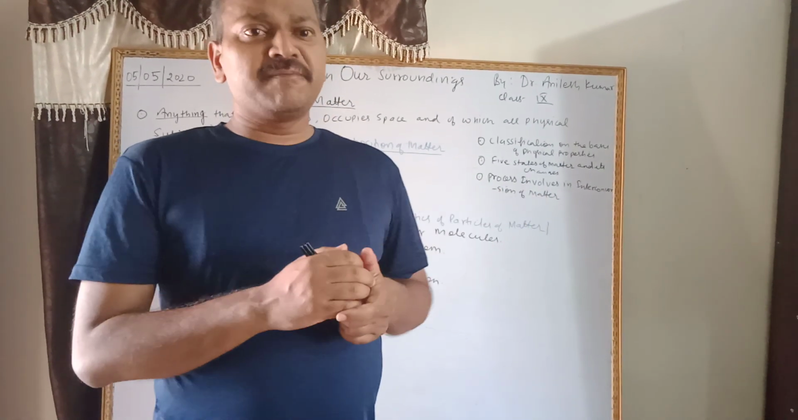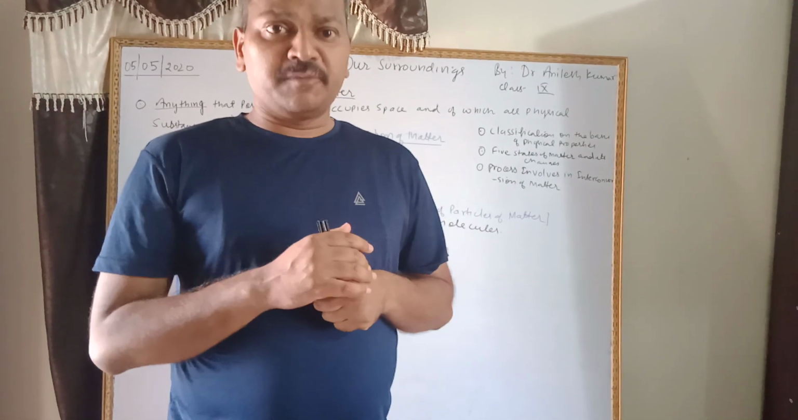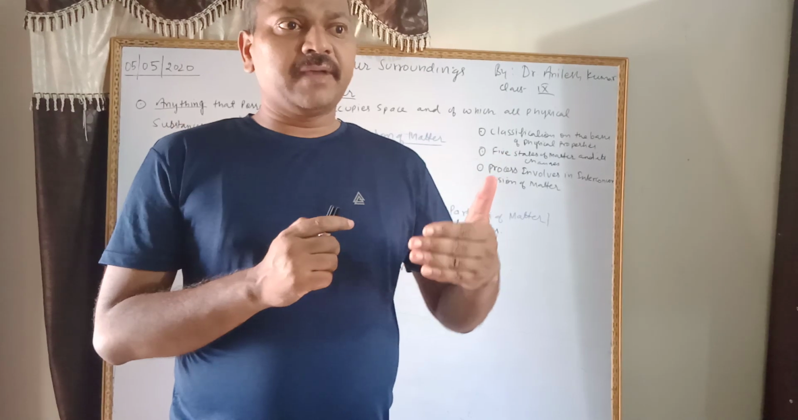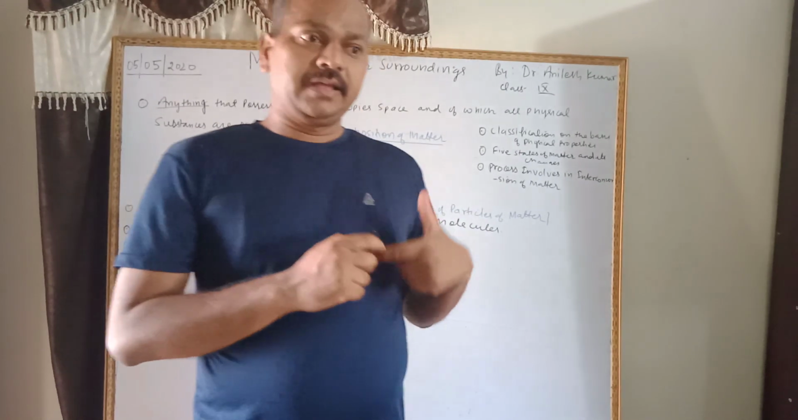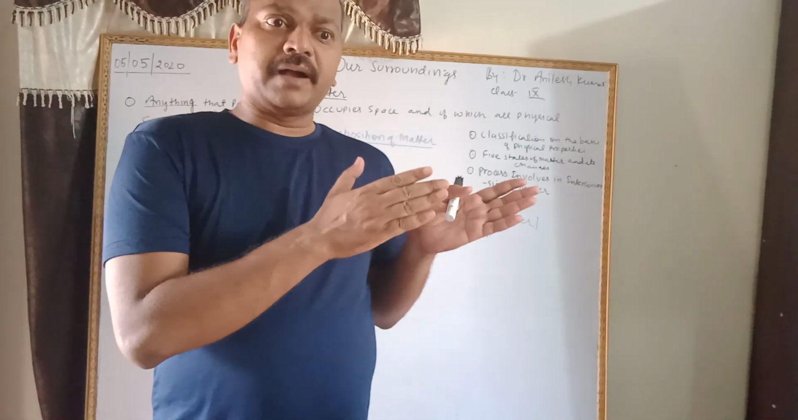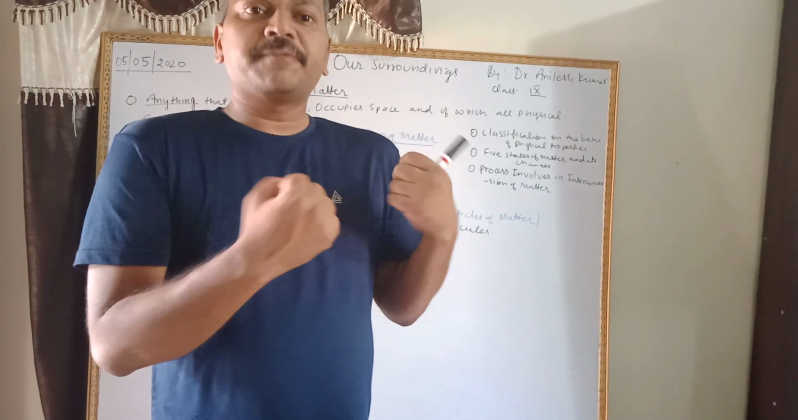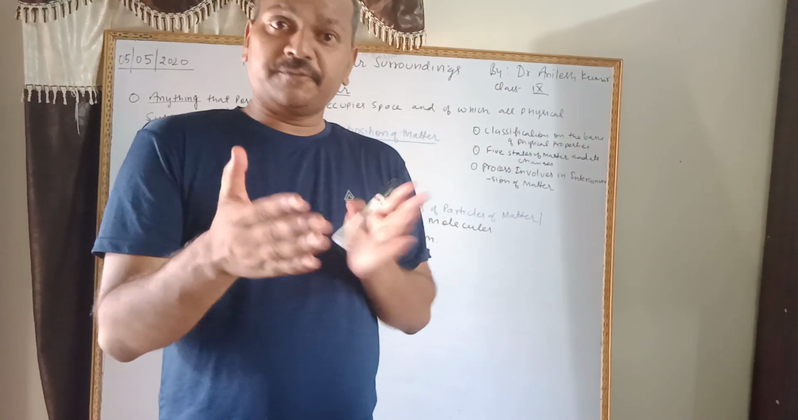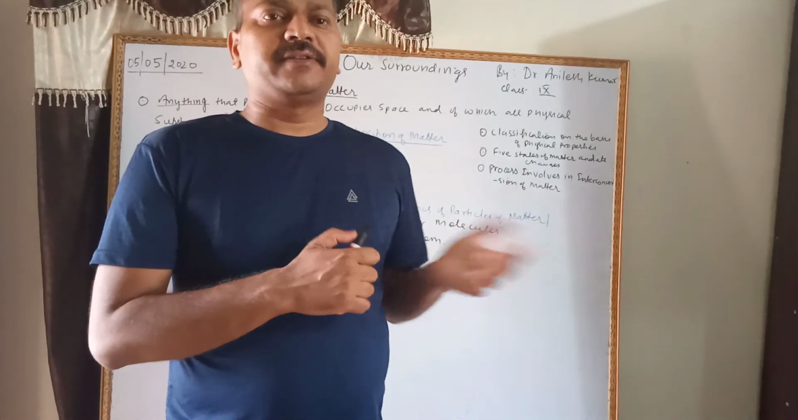The particles of matter have constant motion. You know what? That is why every matter has an expiry date because of this property. Next, the particles of matter have force of attraction. They have spaces. So these are the properties of particles of matter.